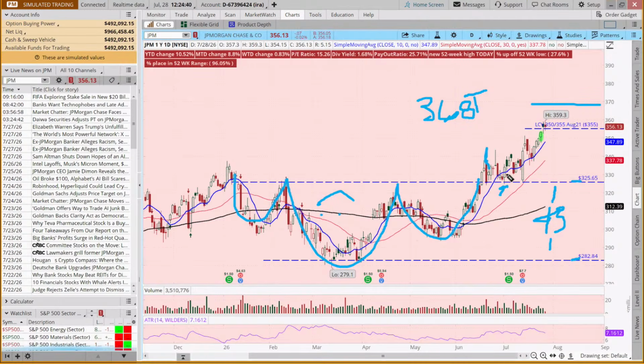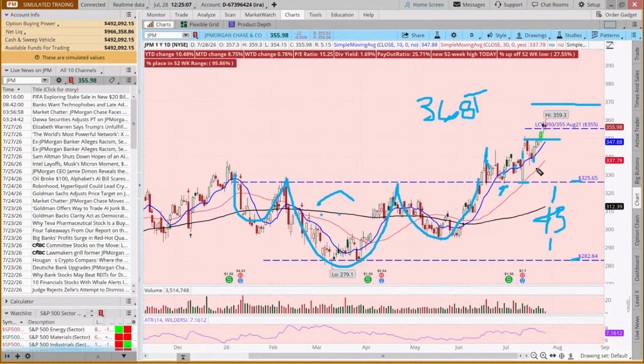We could have considered this to be an entry when we had this morning star-ish pattern set up, say on a day like this, or on this day, or on this bullish engulfing day where it came all the way back down here and then engulfed this candle, or on this day. And then some might say, well, it broke out here, so maybe we could do a trade here.